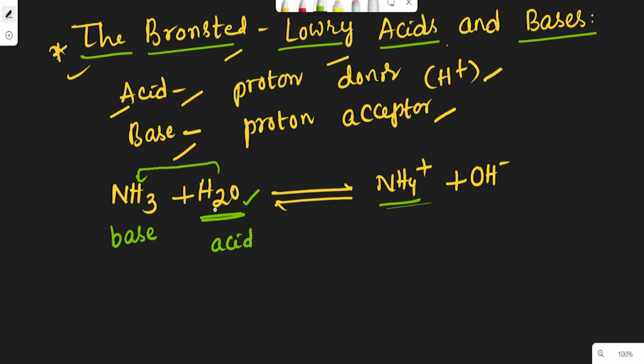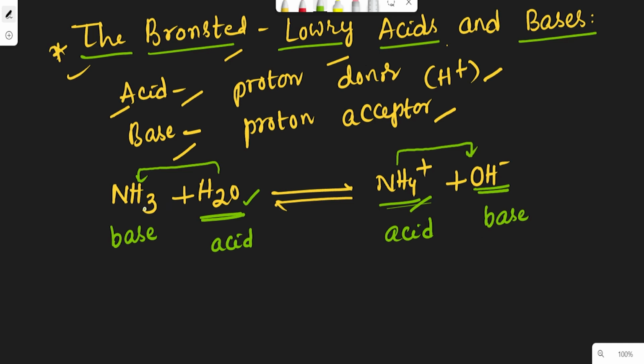In the reversible reaction, this NH4 plus becomes an acid because it is donating one proton to the OH minus, and OH minus is accepting that proton and becomes H2O, so it is a base. So in this case there are two acids and two bases.